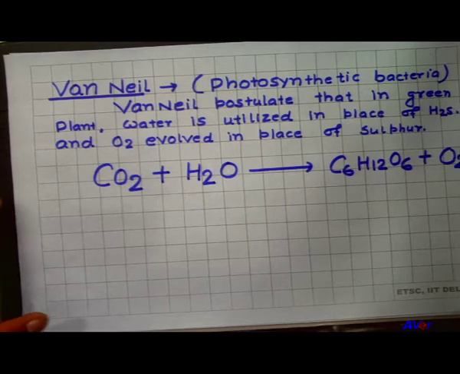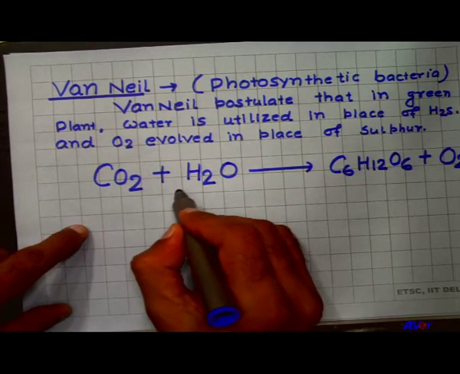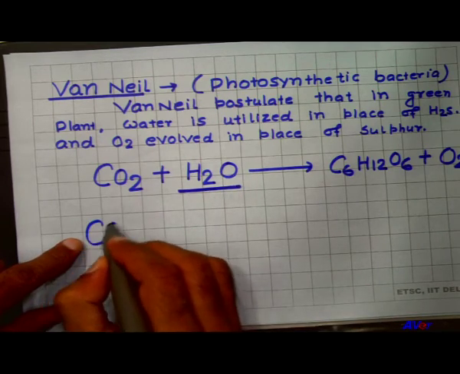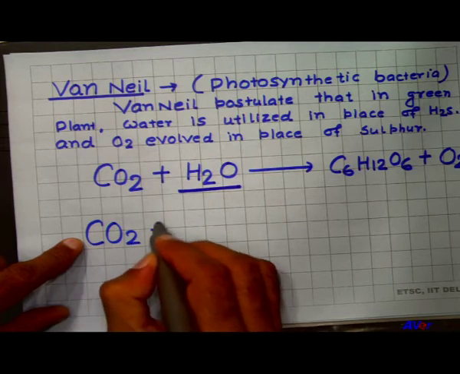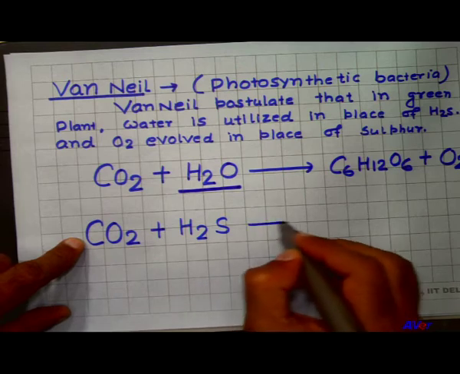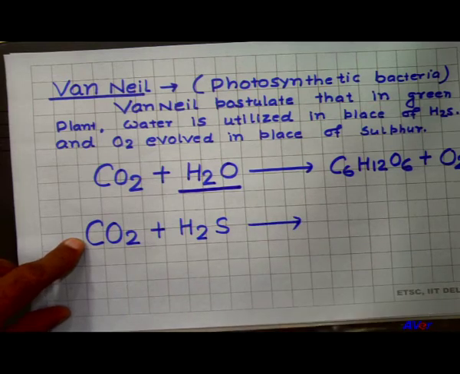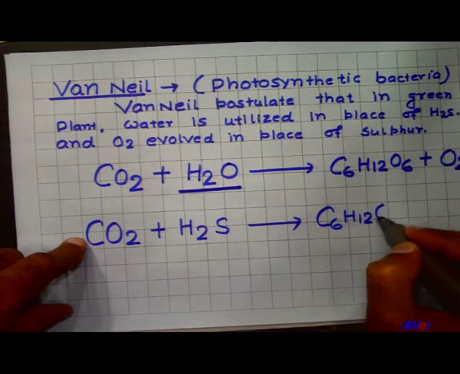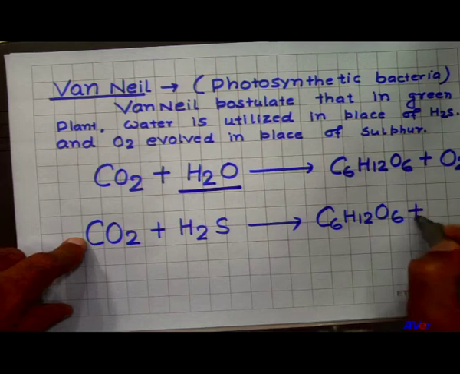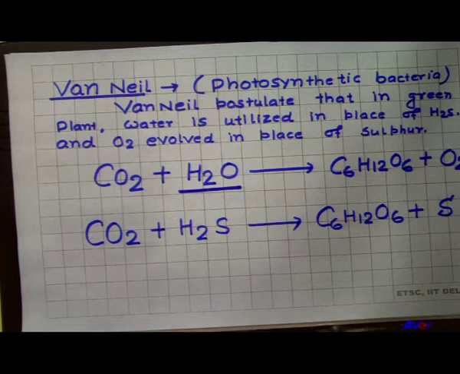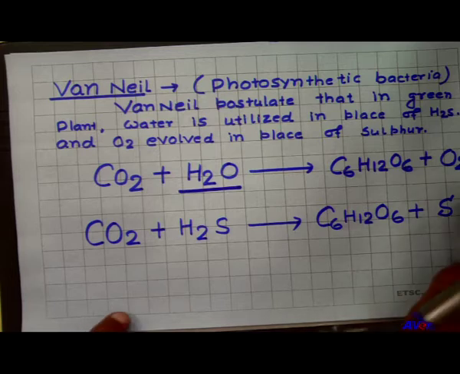Van Niel used, instead of water, hydrogen sulfide, and found that carbohydrate is formed, and instead of oxygen, sulfur is released. Finally, he concluded that during photosynthesis oxygen is released.